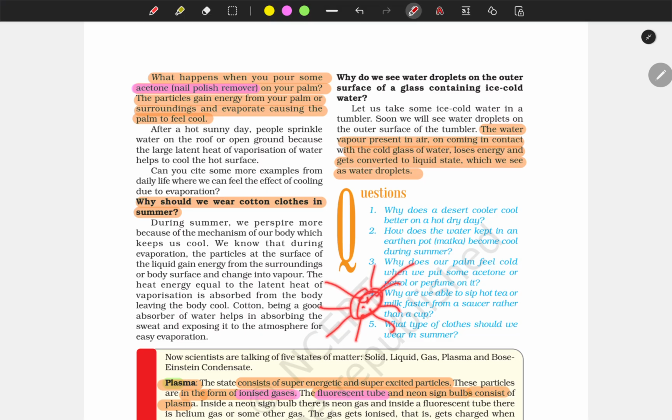When it gets energy from our surroundings, the surroundings will get cooler. So this is why wearing cotton clothes makes our body and surroundings cooler, because it will absorb heat energy from our body.